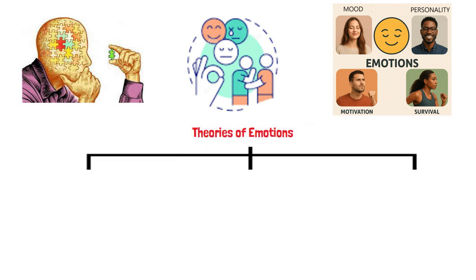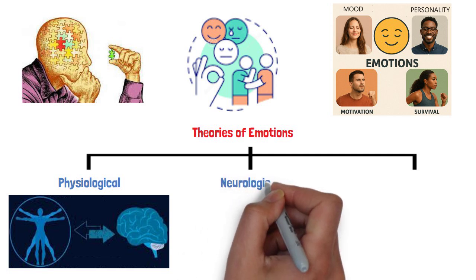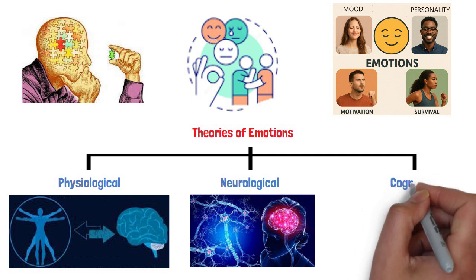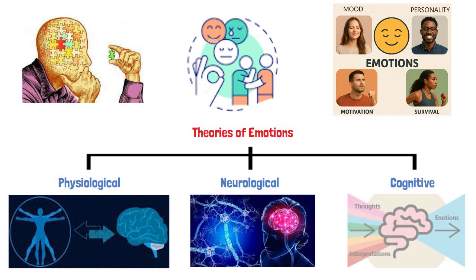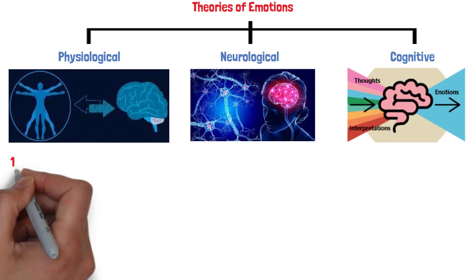These theories generally fall into three main categories: physiological theories. Emotions arise from physical responses in the body. Neurological theories. Emotions come from brain activity. Cognitive theories. Emotions depend on thoughts and interpretations. Within these categories, the following 6 major theories are often discussed.